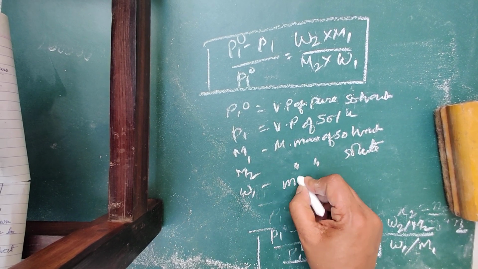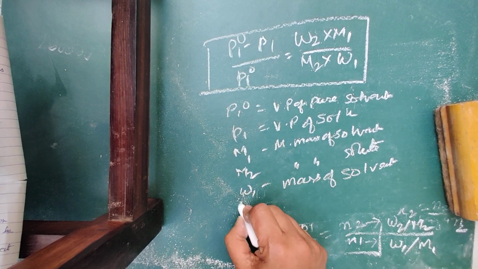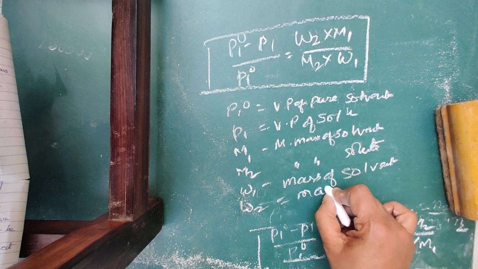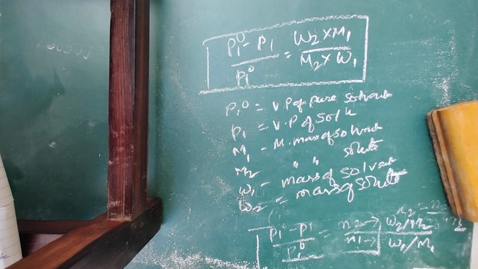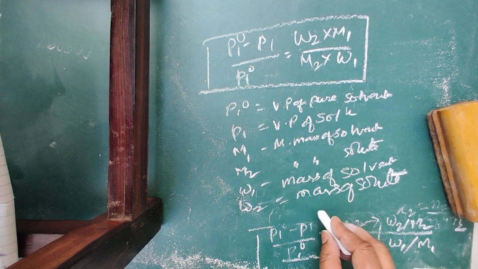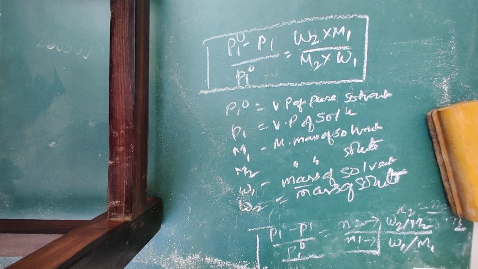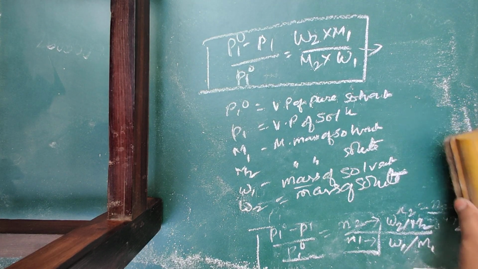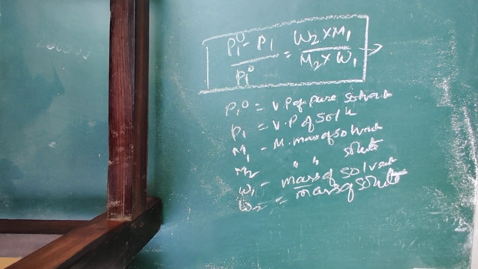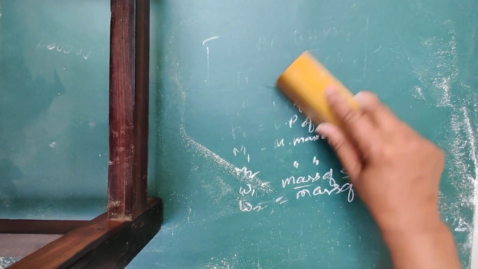W1 mass of solvent. And W2 mass of solute. So if all the values are known, you can find out the molar mass of the substance. Okay, so this equation will be used for the numericals. So let us do one numerical. I hope you have understood this topic, that is relative lowering of vapor pressure.